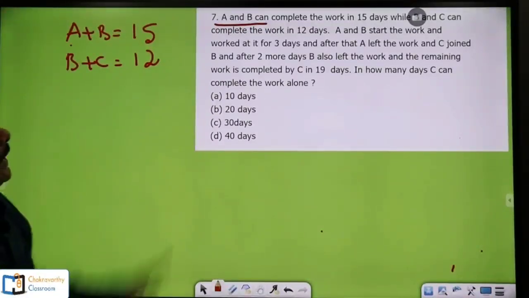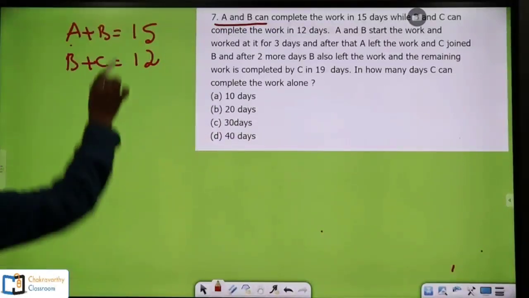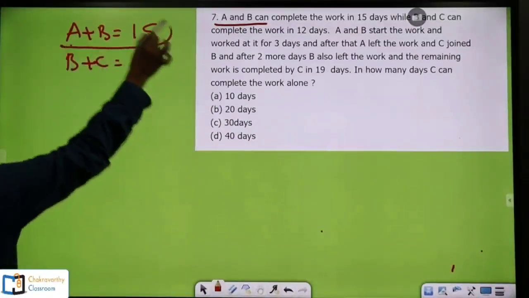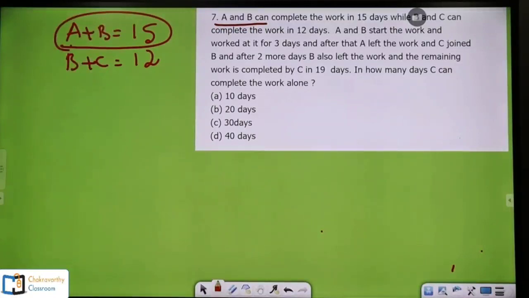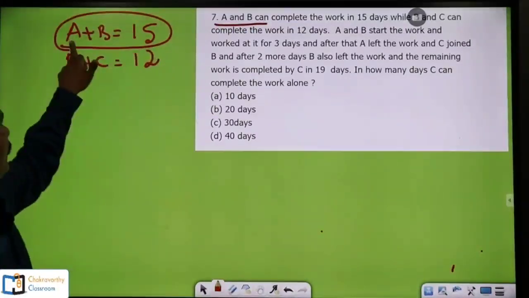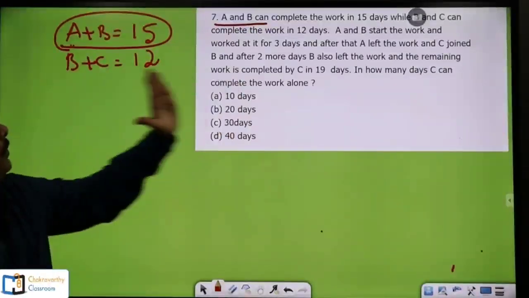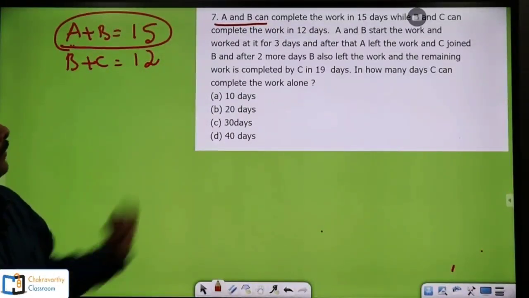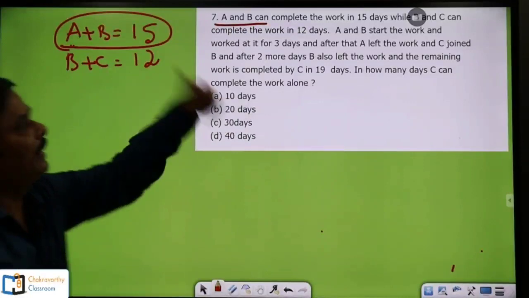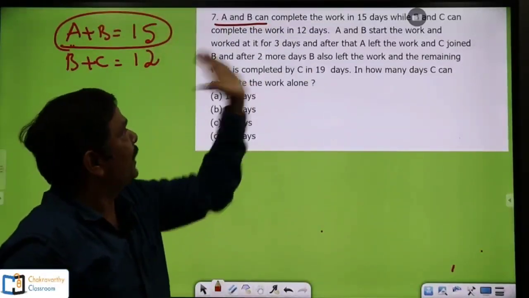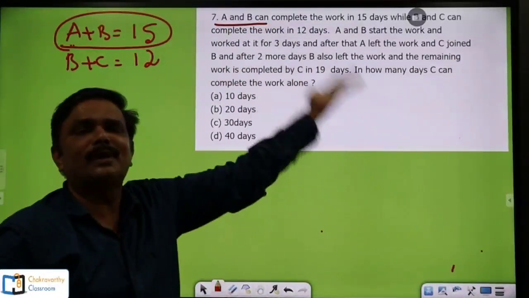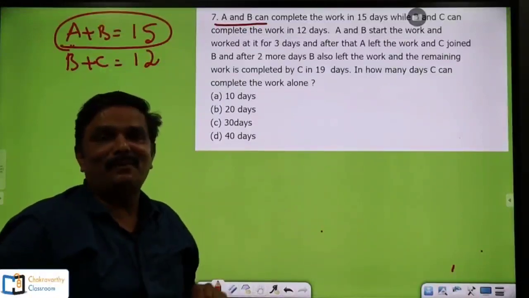The next one is A and B start the work together. Now you see, not one person, both the persons together they have started. So I have to take this 15 as collective capacity of A and B. So A and B start the work together and worked at it for 3 days, and after that A left the work and C joined B, and after 2 more days something had happened. What did you understand from this one?